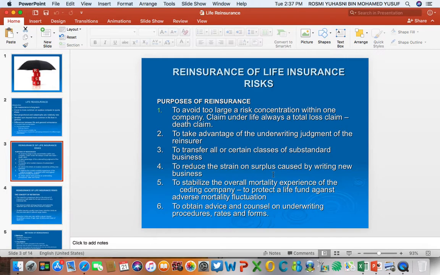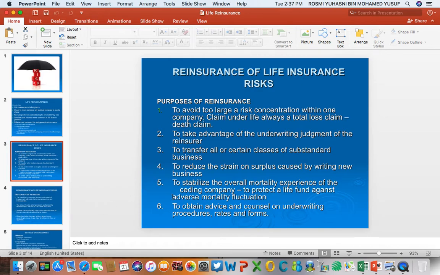The insurer will have to incur more cash outflow. They have to pay the agent this commission, and this commission is not small, it's huge. It will reduce their cash. So to share this burden of paying the commission to the agent, the insurer will share this burden with the reinsurer.